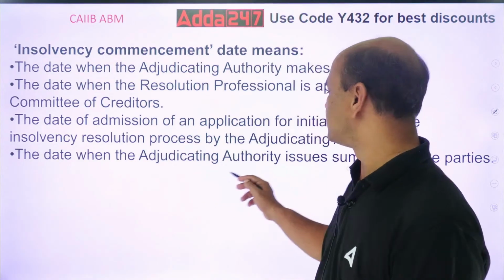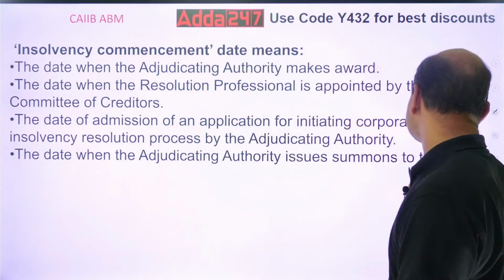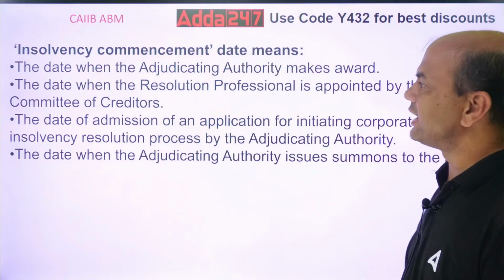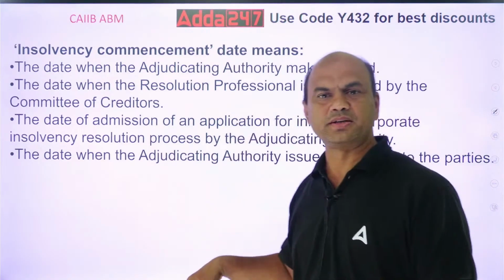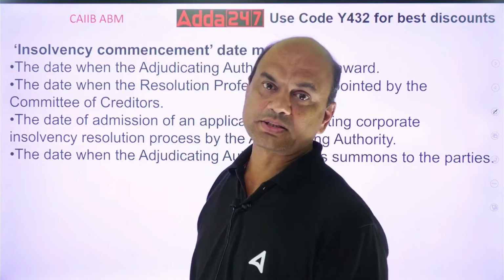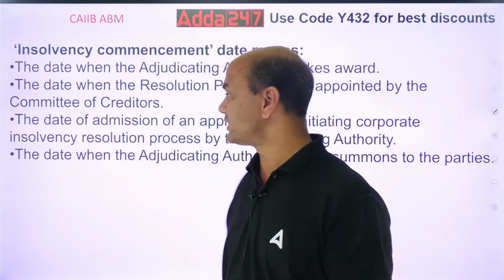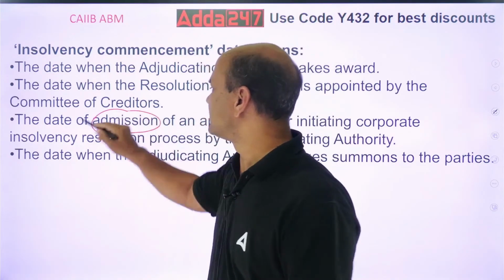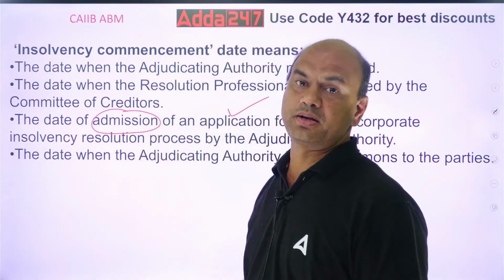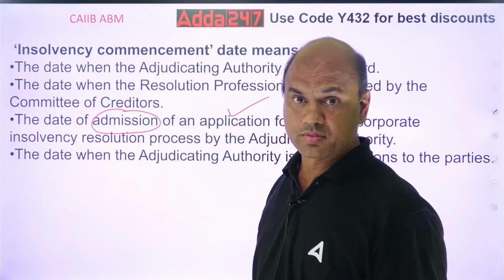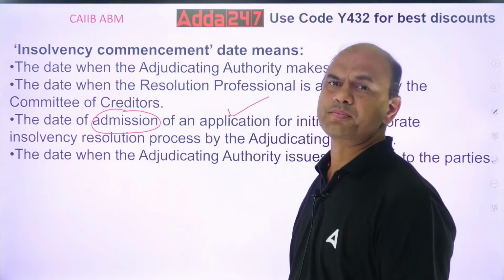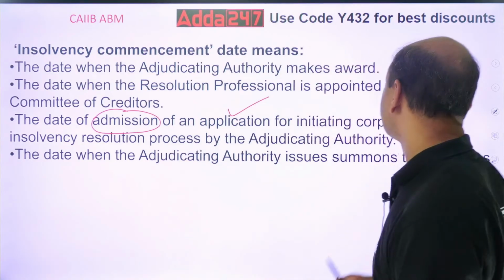The date when the adjudicating authority issues the summons to the parties. So which one is correct over here? Think over it. Mark this as A, B, C, D. Which one is correct over here? C. Correct. C is the correct one. Admission. The date of admission is known as the insolvency commencement. There is one more technical term which will come now. So date of admission. Got it?